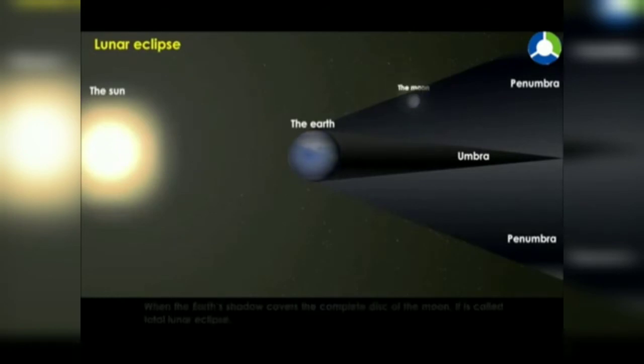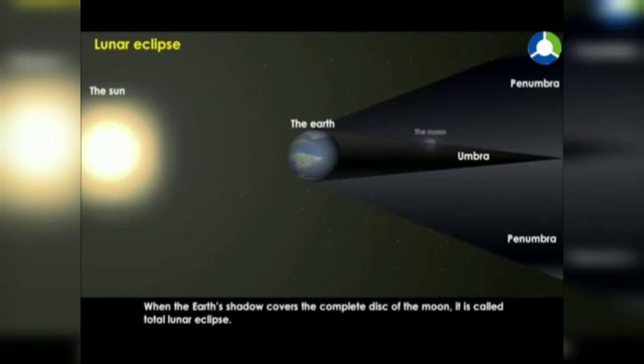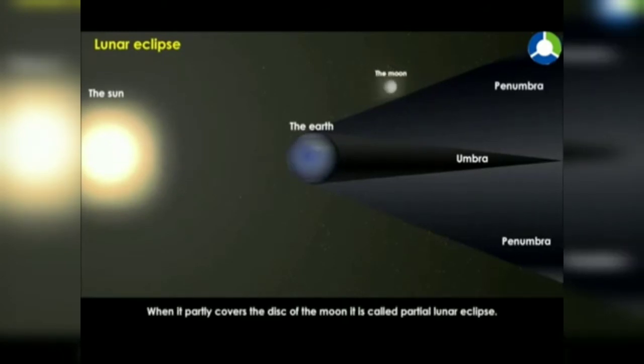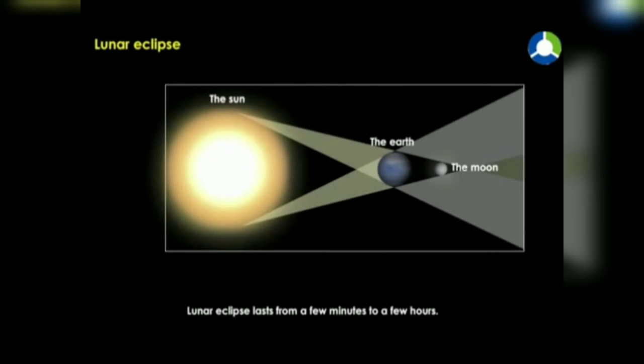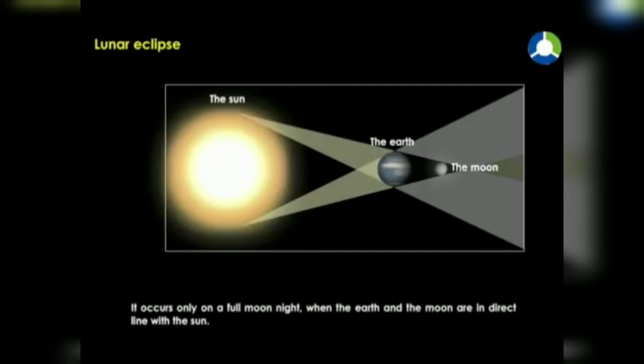Lunar eclipse. When the earth's shadow covers the complete disk of the moon, it is called total lunar eclipse. When it partly covers the disk of the moon, it is called partial lunar eclipse. Lunar eclipse lasts from a few minutes to a few hours. It occurs only on a full moon night when the earth and the moon are in direct line with the sun.